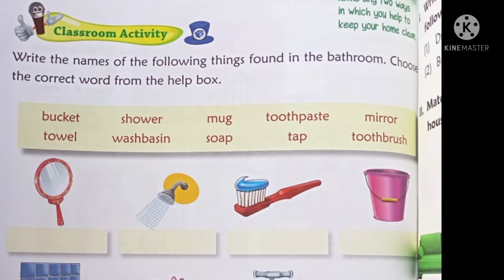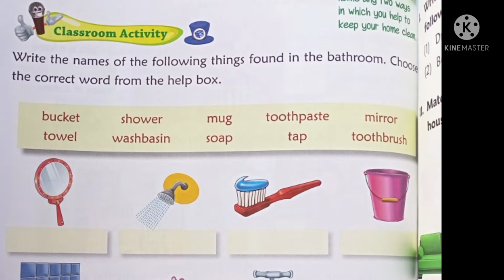See, there is a classroom activity. Listen, write the names of the following things found in the bathroom. Choose the correct word from the help box. Dear children, for this activity they already gave you some clues in the help box. In that they have given bucket, shower, mug, toothpaste, mirror, towel, wash basin, soap, tap and toothbrush.